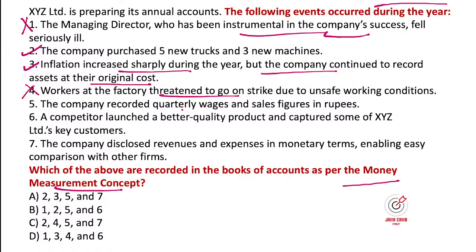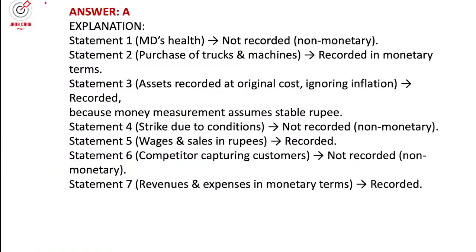The company recorded quarterly wages and salary. True. A competitor launched a better quality product and captured some of XYZ Limited's customers. We will not record this one. The company discloses revenue and expenses in monetary terms, enabling easy comparison. True. So statements 2, 3, 5, 7 mean option A will be the right answer for this particular one.